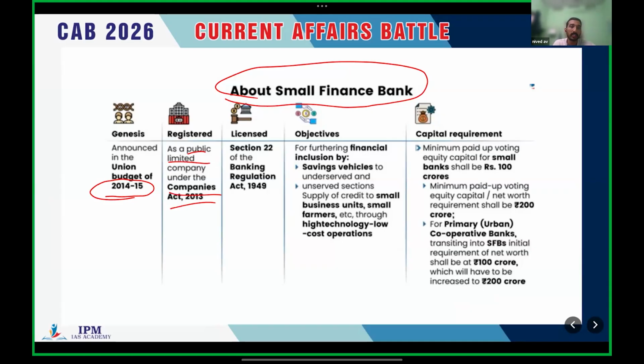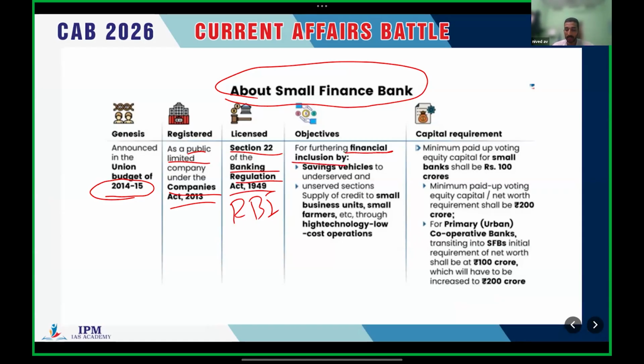Using the power of the Banking Regulation Act of 1949, RBI can give licenses to these companies or issue new rules on them. Clear?